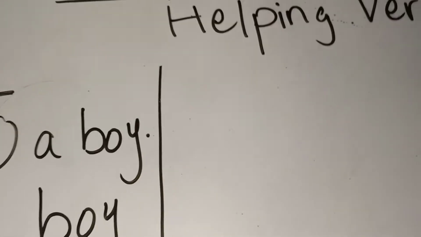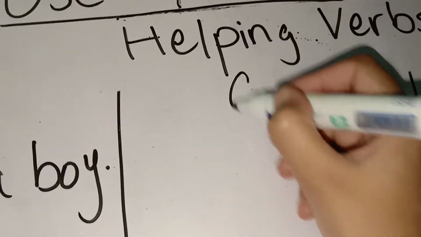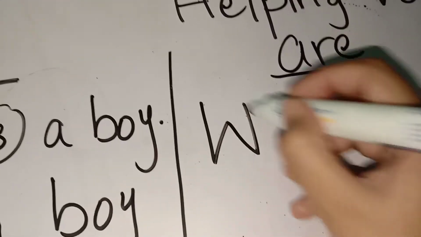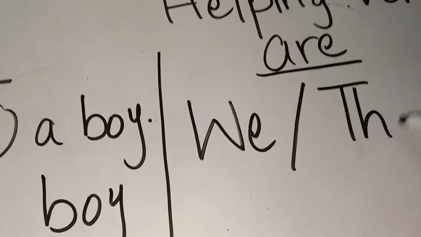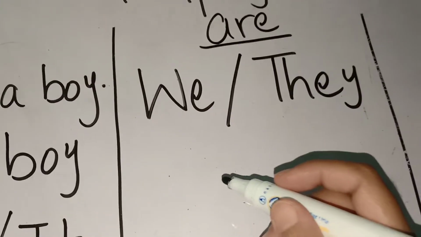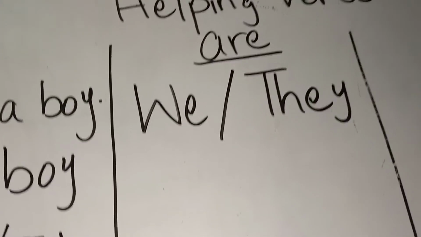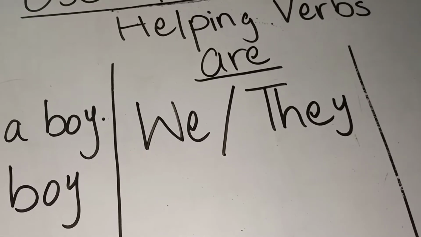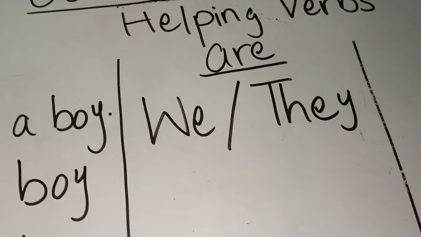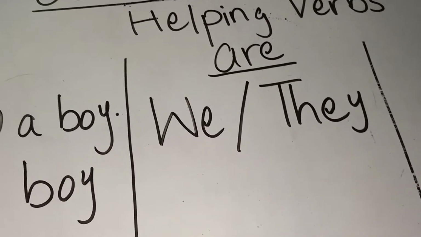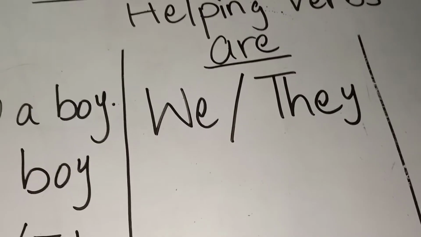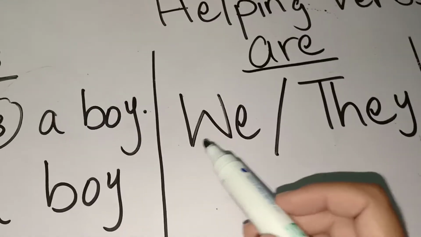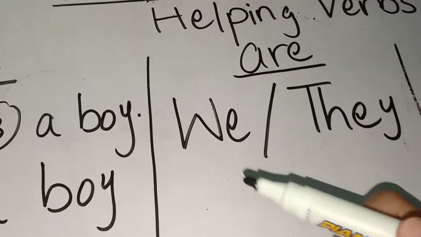Okay, let's move on to are. Now are is a helping verb which is used with the pronoun we and they, or the nouns which are more than one. If we remember correctly, the pronouns we and they were used for the plural nouns. He, she and it were used for singular nouns, and we and they were used for plural nouns where the nouns were more than one. So we and they are used with plural nouns.